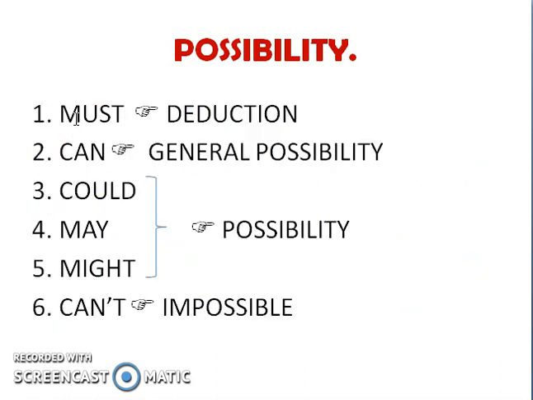In order to express possibility, we have this list of modal verbs. The first one, must, is used for deduction. The second, can, for general possibility. Could, may, and might express different grades of possibility, and can't to express that something is impossible.